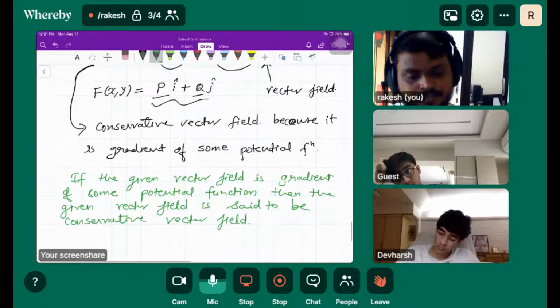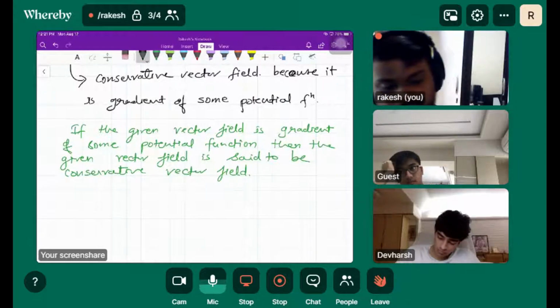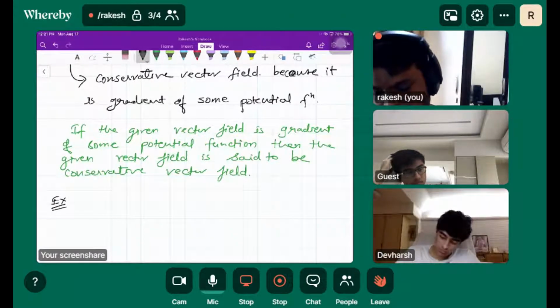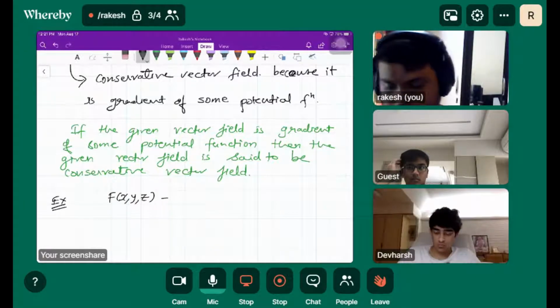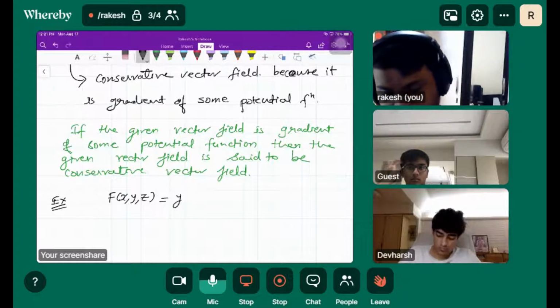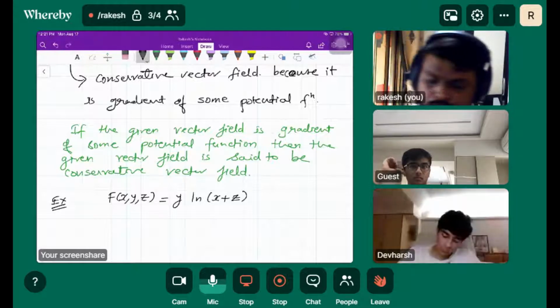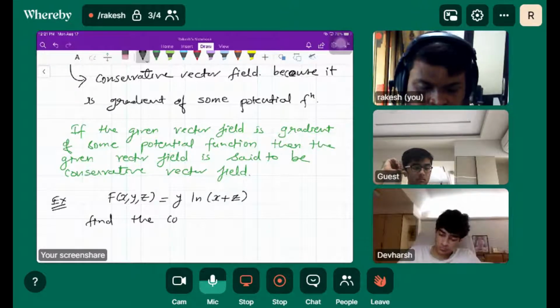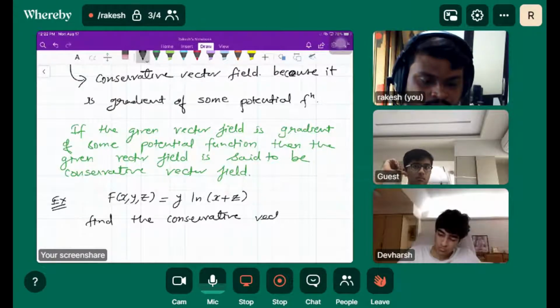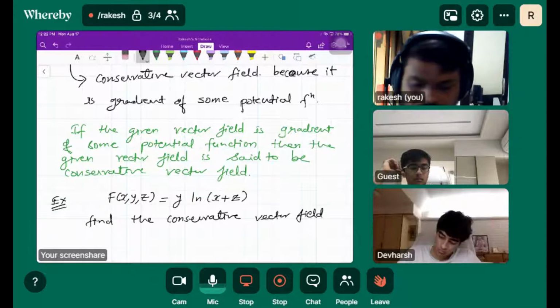If suppose I give you an example here: f(x, y, z) = y ln x + z. We have to find the conservative vector field.